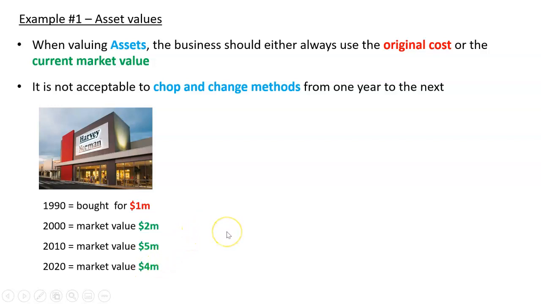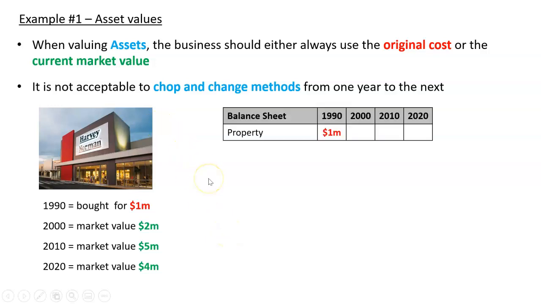Well, we want to make it comparable. So whatever we do, we want to always do the same thing. What about if we did this? In 1990, we listed it at original cost. Year 2000, we did the market value. 2010, we did market value. In 2020, we went back to original cost. That is no good. I cannot compare this figure over time because I've changed methods. I went from original cost to market value back to original cost.